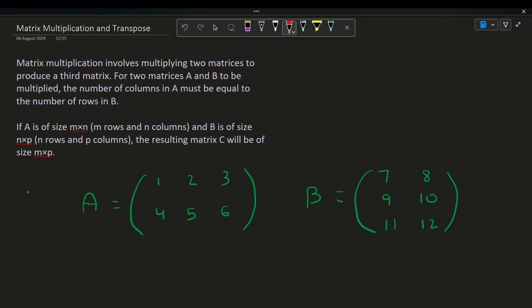Hello everyone, welcome back to the linear algebra series. And today I'm going to be teaching you all matrix multiplication and the transpose of a matrix. So let's first look at matrix multiplication.